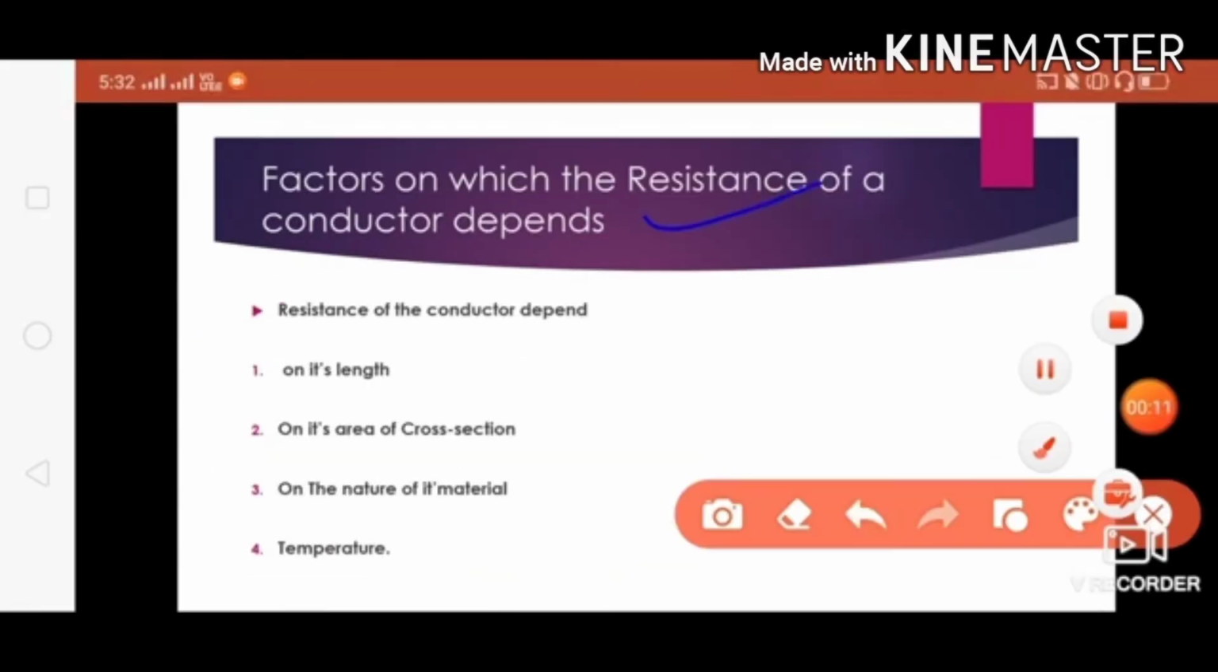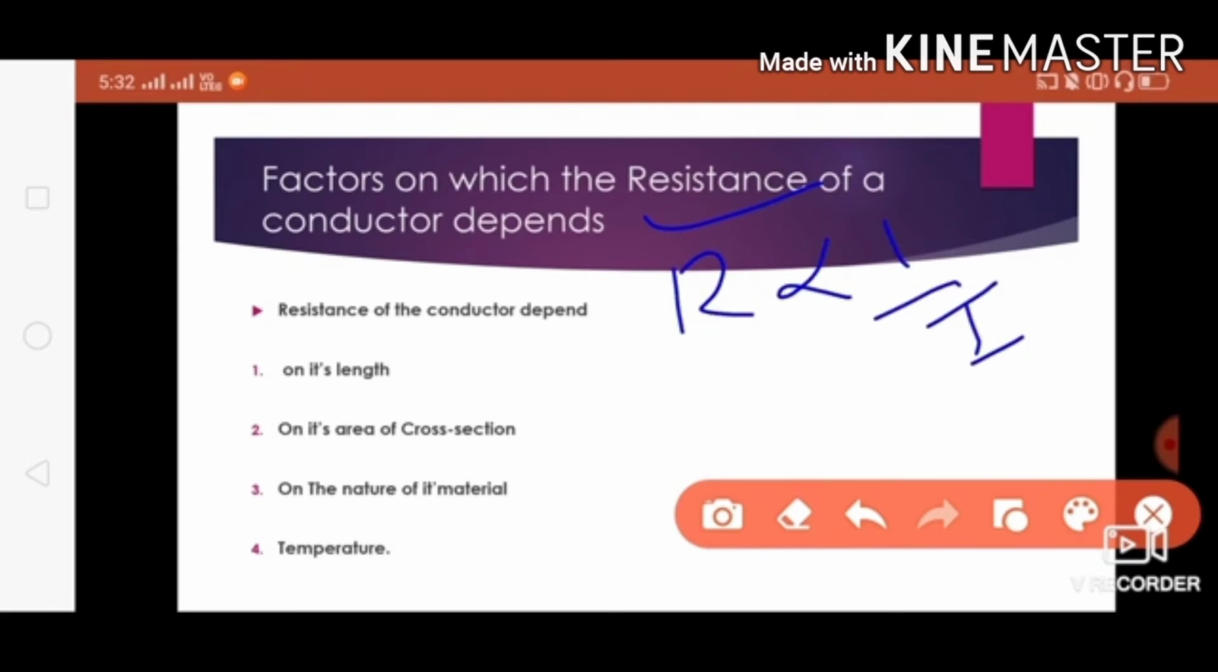Next, what factors does the resistance of a conductor depend on? First let us study what exactly resistance is. Resistance, according to Ohm's law, is inversely proportional to current. Using this we can define that it will oppose the flow of electric current, or in simple words it is an enemy of electric current. So the resistance of a conductor depends on its length, its area of cross section, the nature of its material, and its temperature, right?